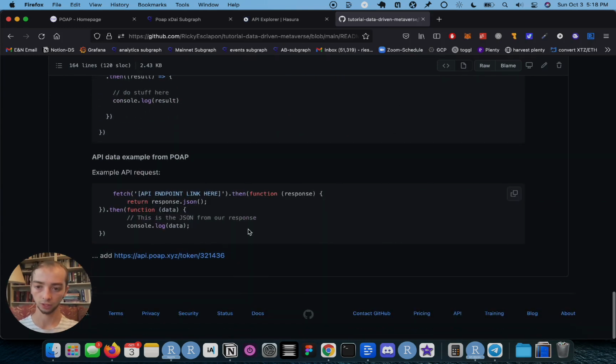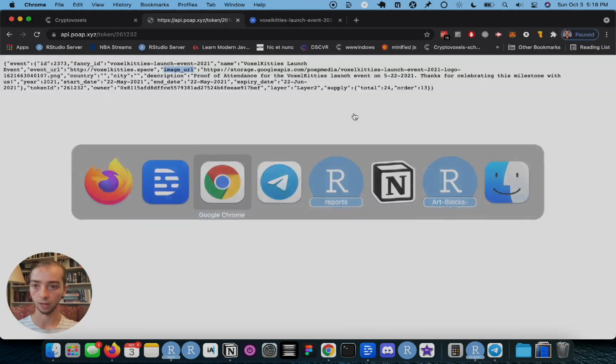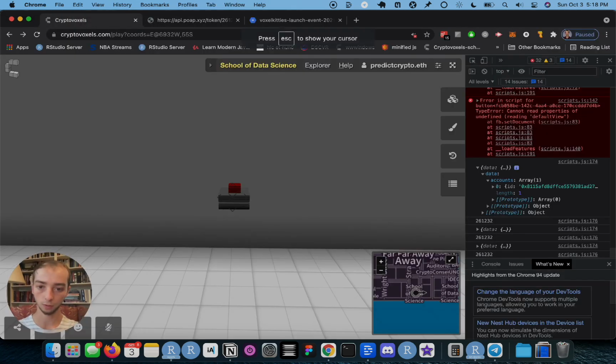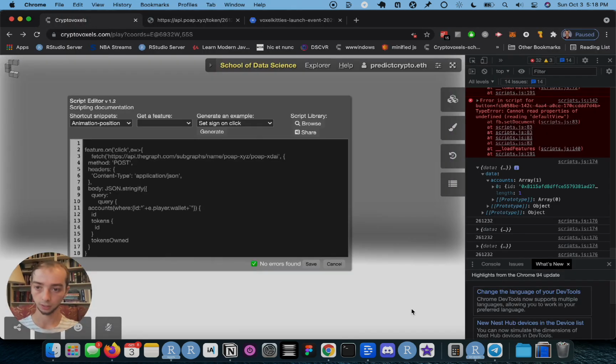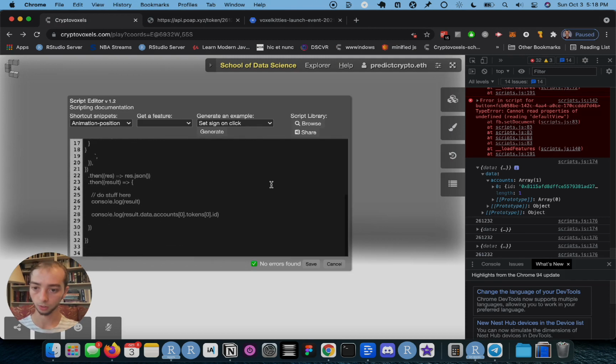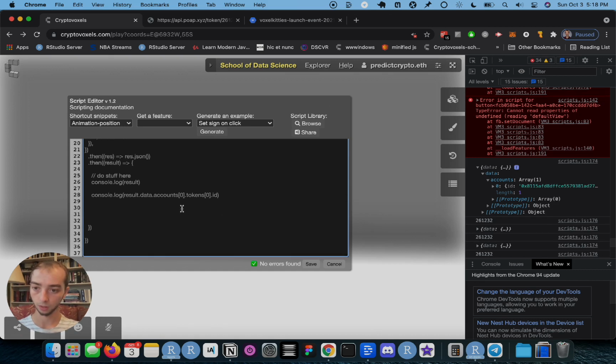So let's go back to the page where I have all the code laid out, and let's go to the section for the API request. And again, all this is going to be linked in the description if you cannot find it, but look for where it says example API request. Then we're going to copy this code, and we're going to go back into Cryptovoxels. And then here we're going to open up our code, and we're going to go right under the line we wrote earlier. I'm gonna just copy and paste that code from before.